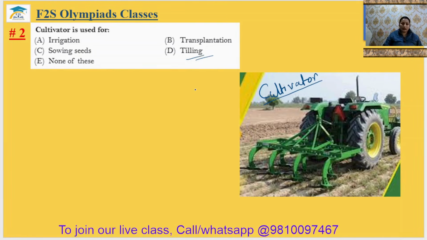Why? Because tilling is the first step of growing crops: the process of loosening and turning of soil to bring the nutrient-rich soil to the top of the surface. So the second answer will be option D.